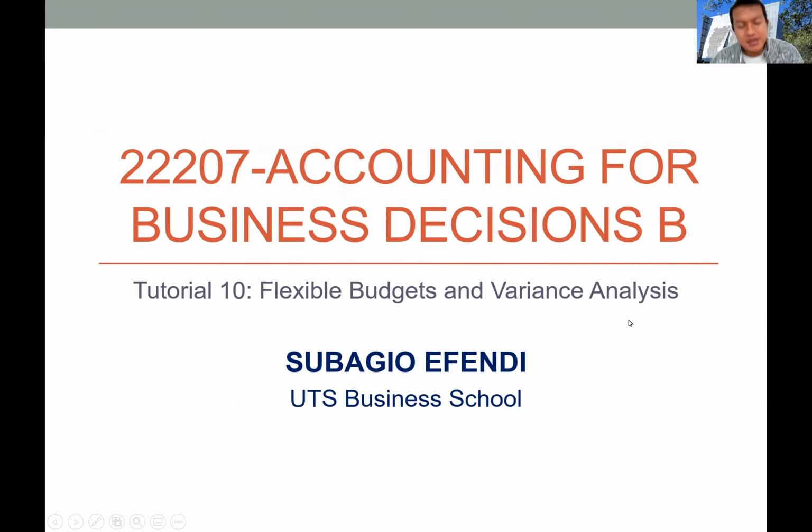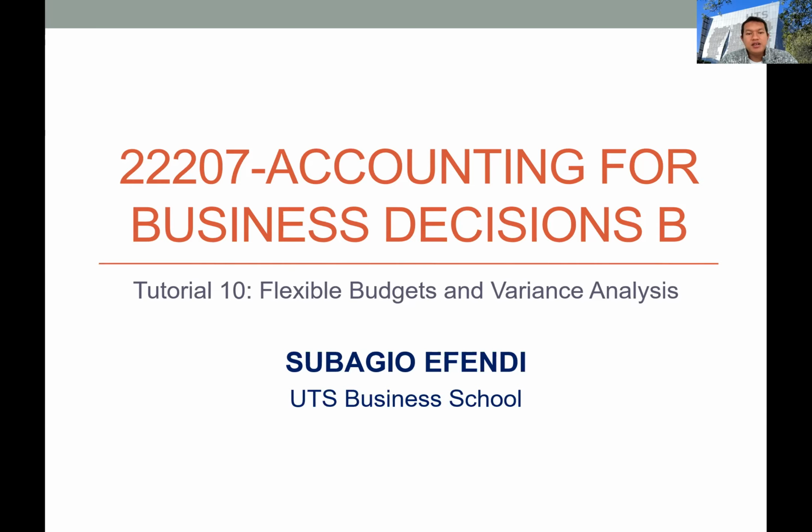Okay, so today we'll discuss the continuation of the previous week's topic. So last week we discussed the budget. The company typically will start with a fixed budget in the beginning of the financial year, so they will estimate the level of production and level of sales that they have to achieve in order to achieve their financial goals or financial objectives.